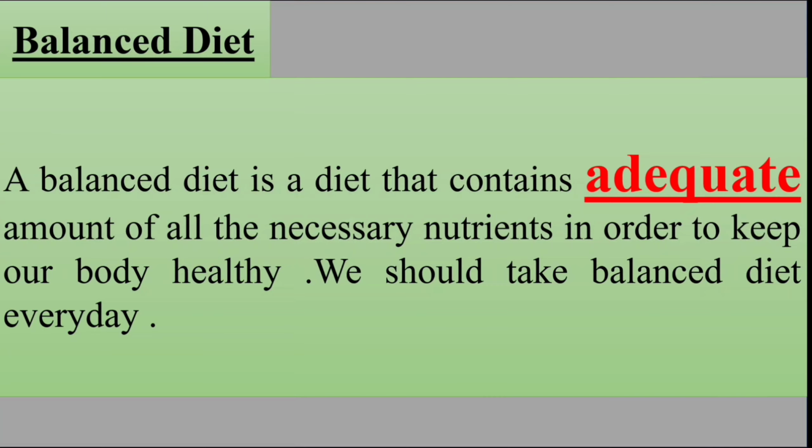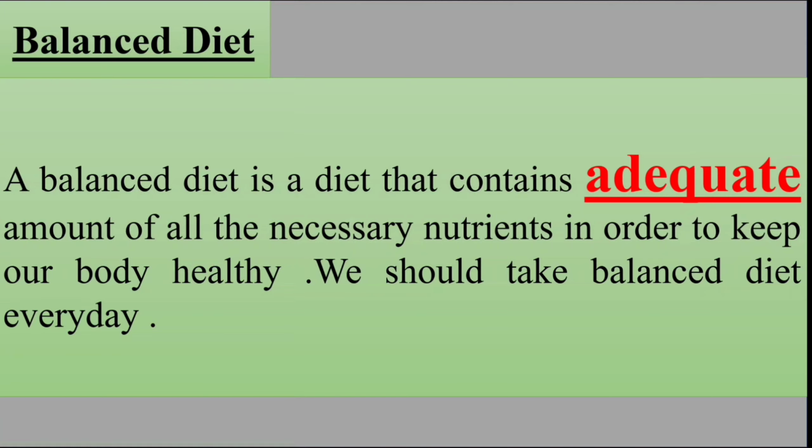We have to take the diet in adequate amounts, because according to our body and our age, our requirements are different. So that is why it is called balanced diet. A balanced diet is a diet that contains adequate amounts of all the nutrients in order to keep our body healthy, and we should take it every day.